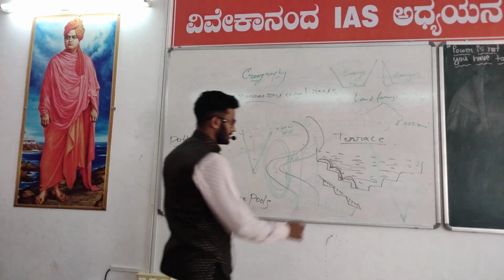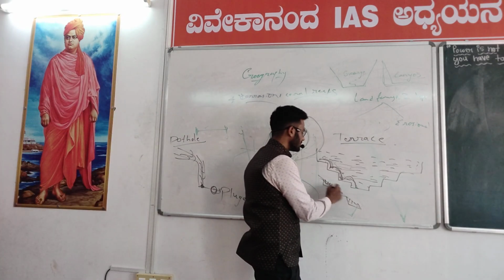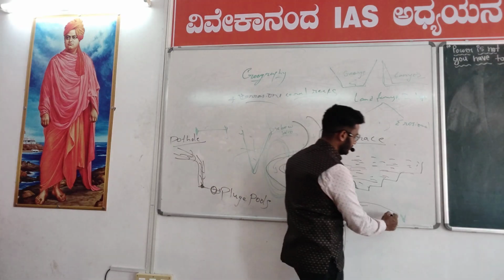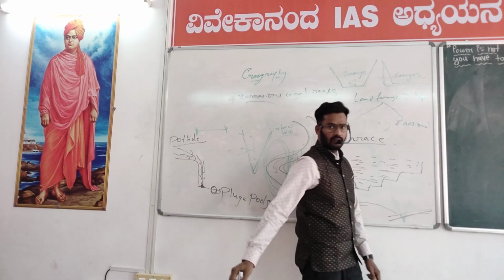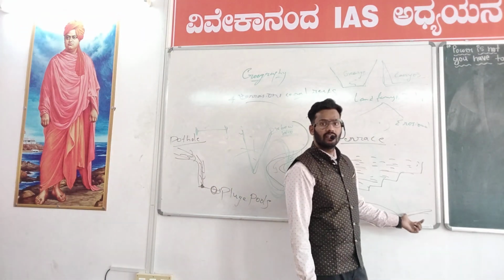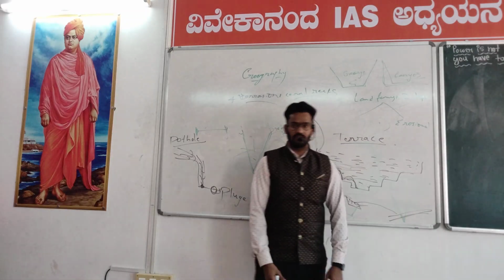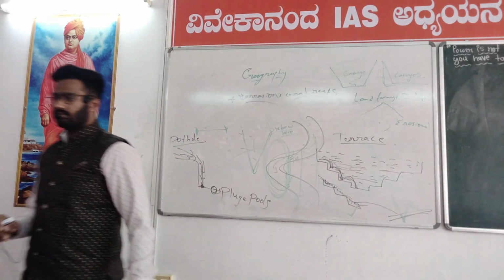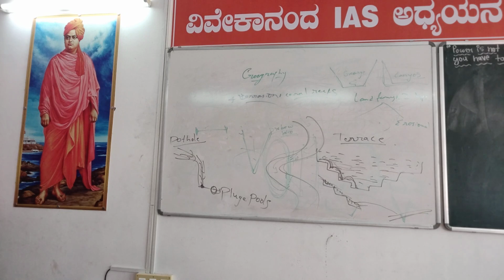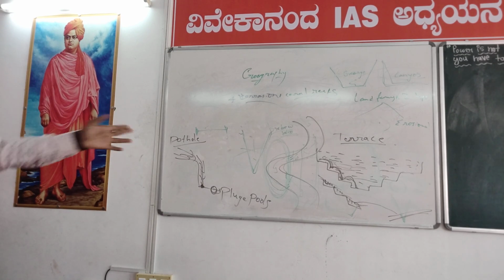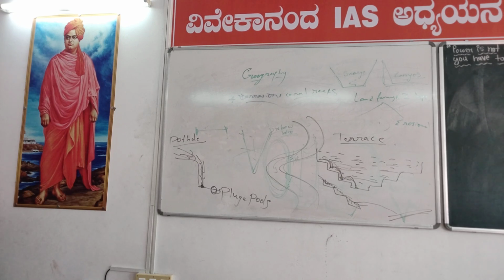Normally here there are sediments. Sediments which detached from here and they are going to settle on a floodplain region. Then we call it an alluvial plain or alluvial soil. ALLUVIAL. We discussed a type of soil. Alluvial soil is one of the types of soil formed because of river sediments. And what are the sediments? These are the sediments which are detached from here and they go to settle on the alluvial plains.